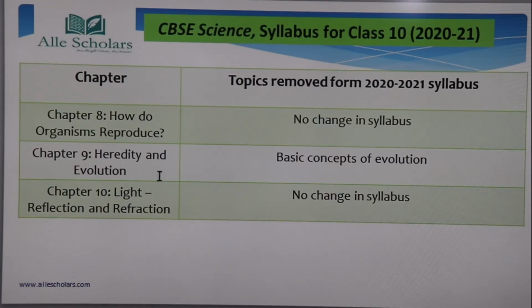In this, there is nothing removed from the hereditary portion. You have to study all of them from hereditary. But the basic concepts of evolution have been removed. So you can say that now in chapter 9 you have to study only hereditary. Evolution has been removed. Okay.